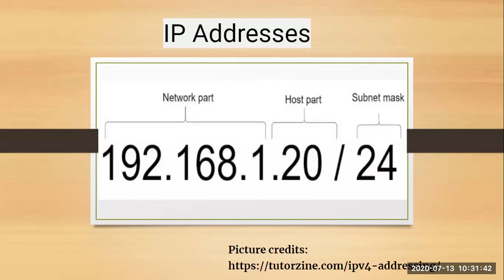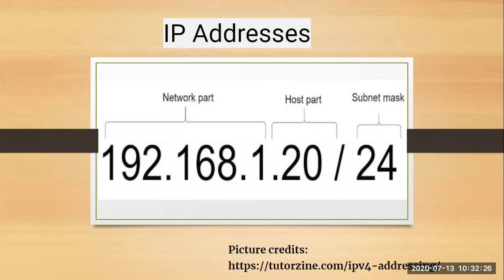For example, when I talk about a class A IP address, it has a range of 0 to 127. So when it has a range of 0 to 127, its subnet mask is 8. When I talk about a class B IP address, it has a range from 128 to 191, so it has subnet mask 16. A class C IP address ranges from 192 to 223 and its subnet mask is 24. The example I have given here is an IP address of class C. You can see the network part address is 192.168.1. So it belongs to class C and its subnet mask is 24.